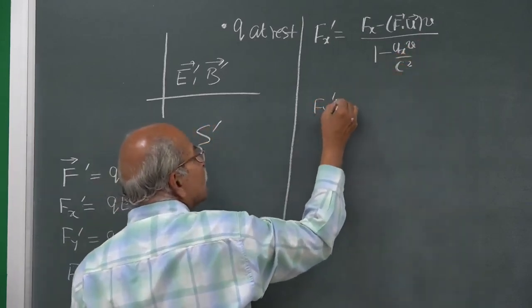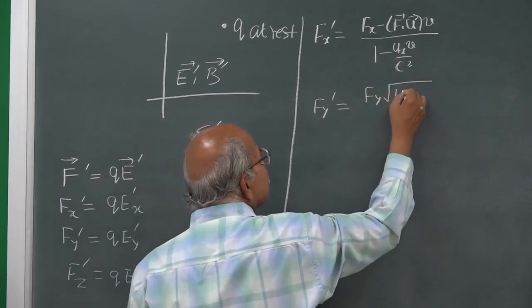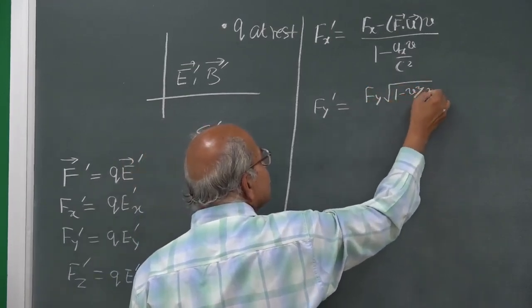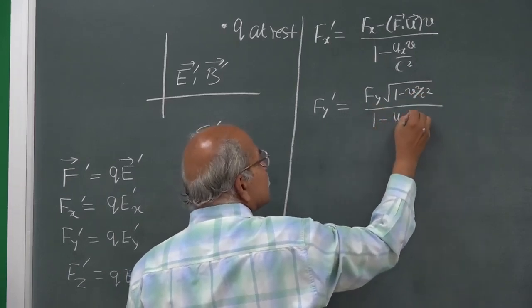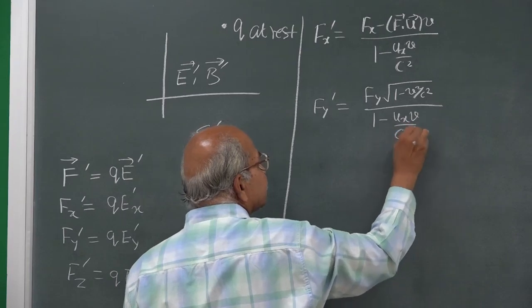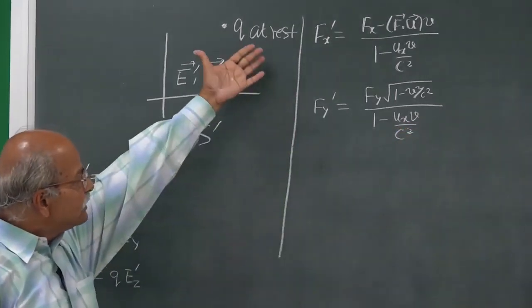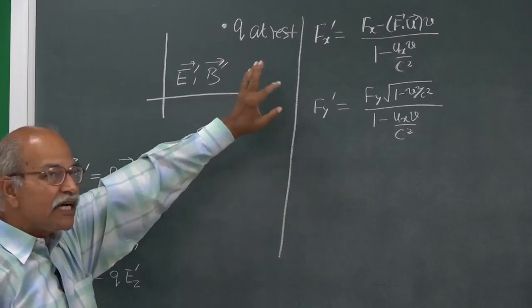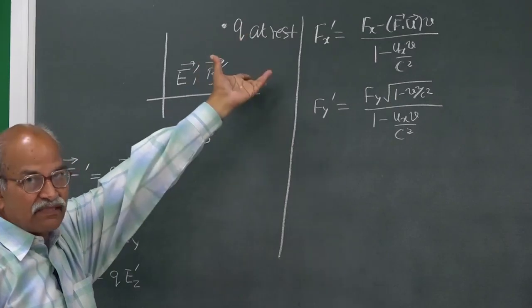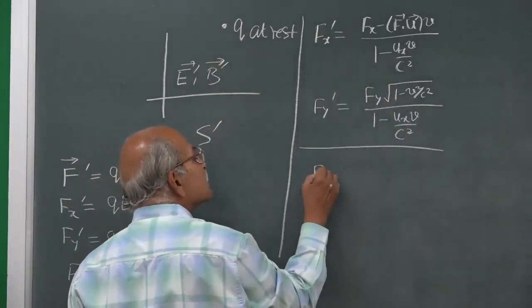Fy prime is Fy multiplied by square root of 1 minus v square by c square, with the same denominator. If you go for the inverse transformation, you change primed and unprimed quantities and v is replaced by minus v.